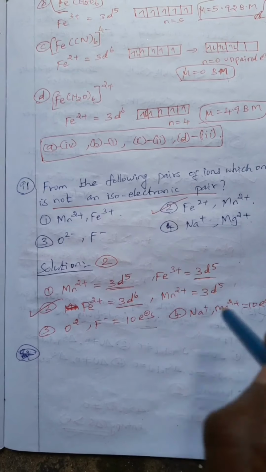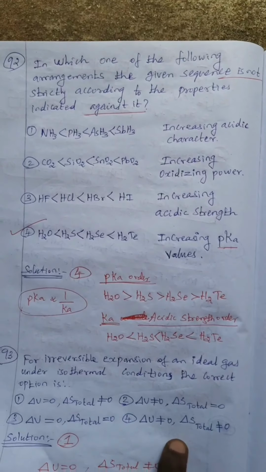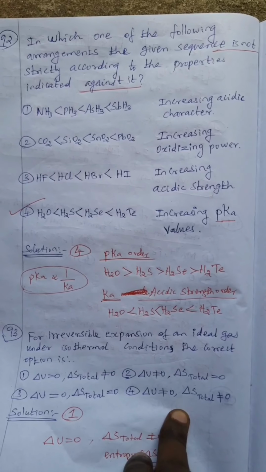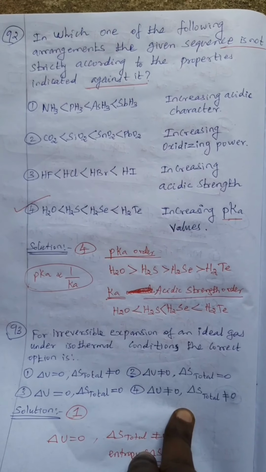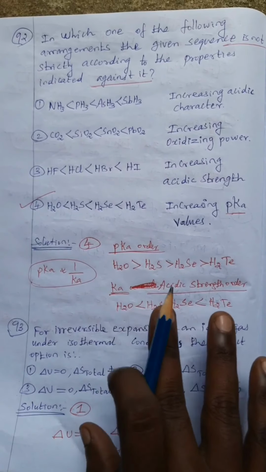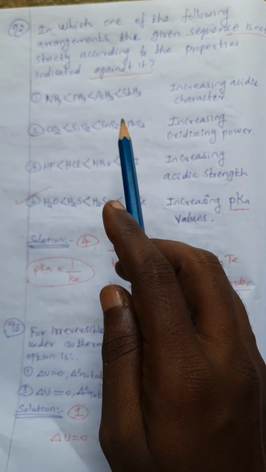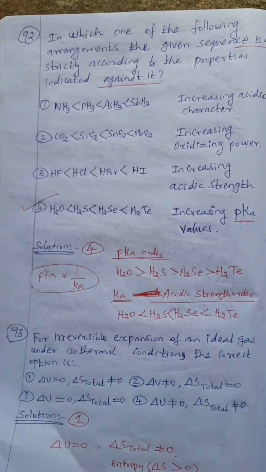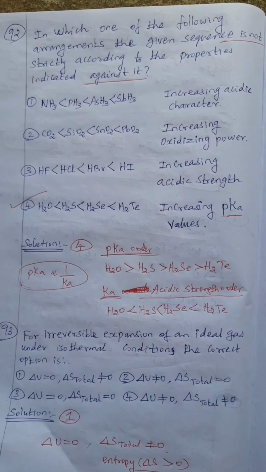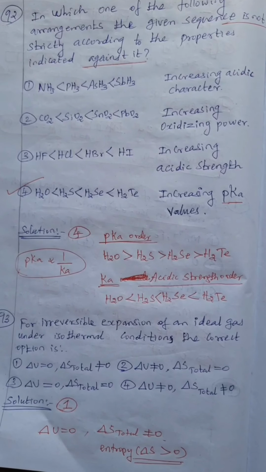Okay, then question number 92. In which one of the following arrangements is the given sequence not strictly according to the property indicated against it? First, NH3, arsenic hydride, antimony hydride, increasing acidic character, is correct. Then CO2, SiO2, SnO2, PbO2, increasing oxidizing power, is also correct.